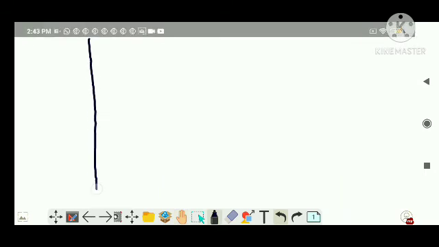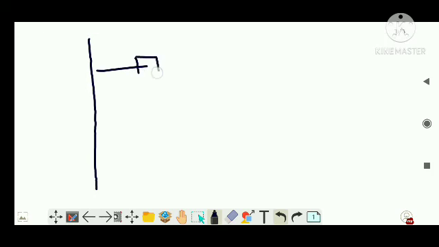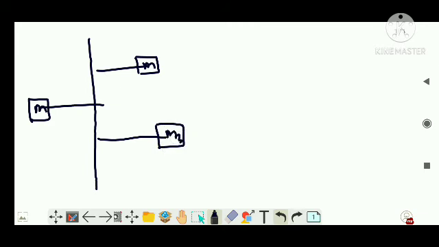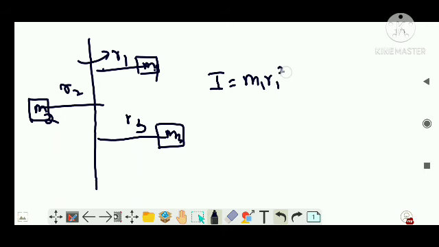Suppose there is an axis of rotation like this and there is a mass m1 here. Let's say there is another mass m2 and another mass m3 here. This is m3, m1 here, and this is m2. About this axis, the three masses are rotating at distances r1, r2 and r3. So the total moment of inertia is m1 r1 squared, plus m2 r2 squared, plus m3 r3 squared. For multiple masses, you multiply and add them.